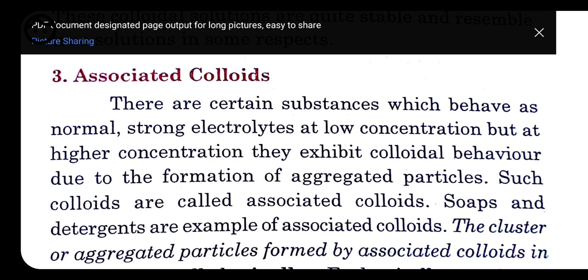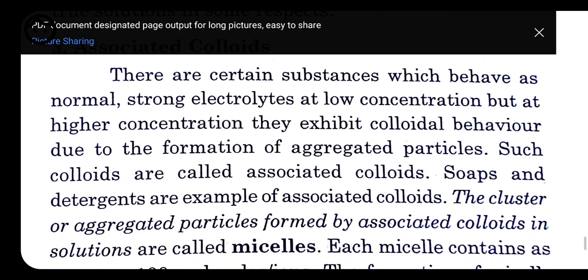We can take soaps and detergents as examples of associated colloids, which we have already discussed. This micelle cannot be formed very easily. For the formation of such a micelle, we need a certain concentration.